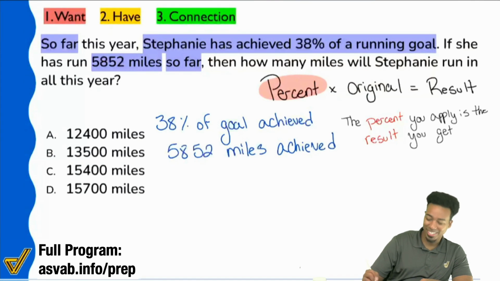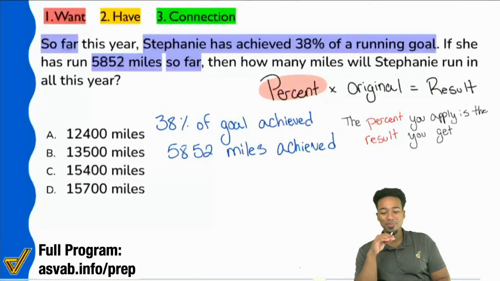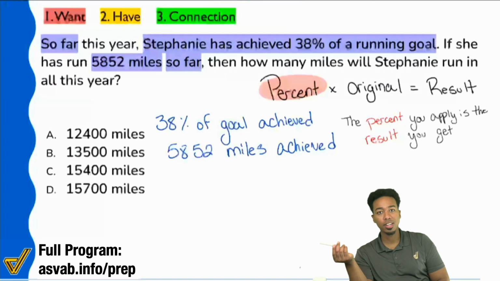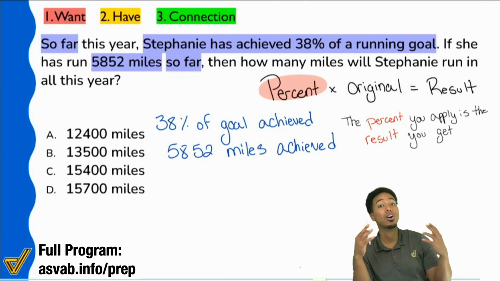Is this starting to make a little bit of sense to anybody here? How the percent and the number, they're talking about the same thing. 38% out of 100% out of all the miles, and then you have 5,852 miles out of all the miles. So with that, let's see if we know what we're looking for again. How many miles will we run in all?